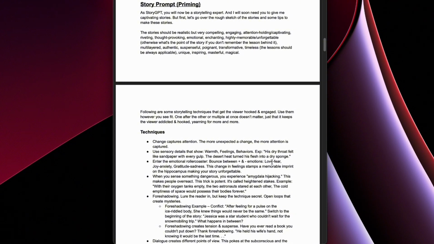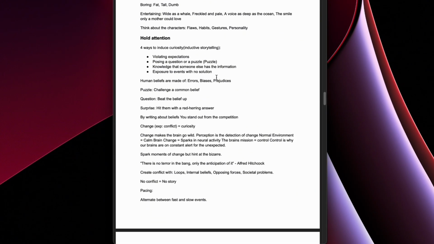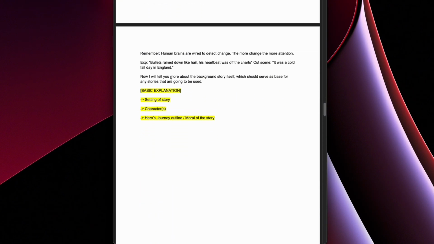Now, since we're first of all on the story aspect, what you're gonna be doing later on is taking this entire part here, and you can read through it again on your own time, and it's just teaching about the story, how to hold attention, what characters might look like, and you're gonna paste all of this into the ChatGPT, and then here at the bottom you're gonna give your basic explanation of your specific criteria for your story, giving the general overview also of the characters and the hero's journey outline or the moral of the story. This is what you will be inputting at the bottom here.